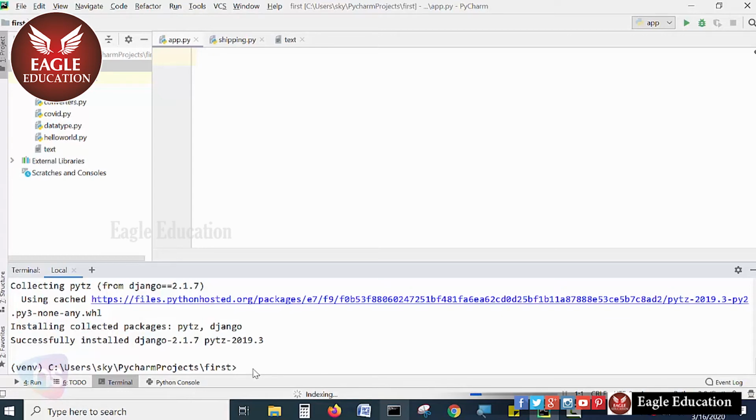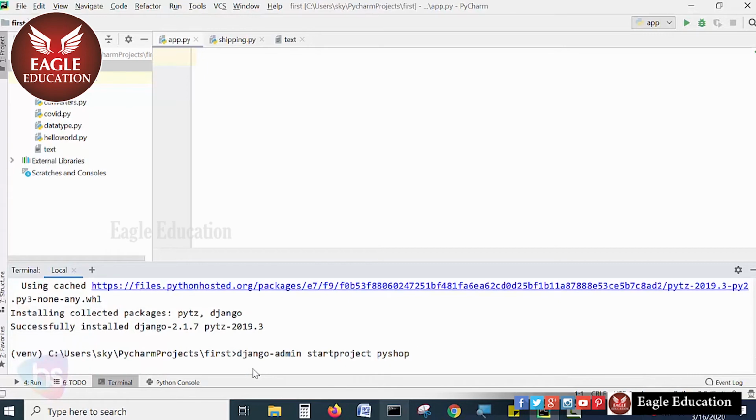For that we use the command in the terminal: django-admin space startproject space and then the name of the project. I am giving the project name PyShop, and hit enter.